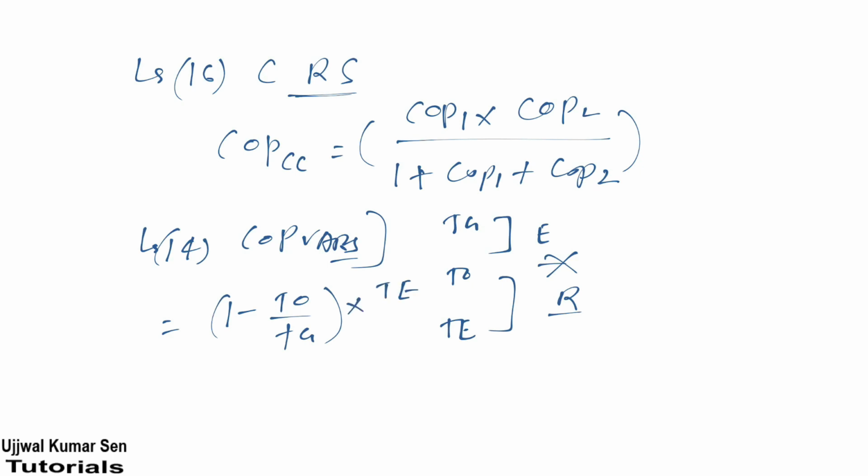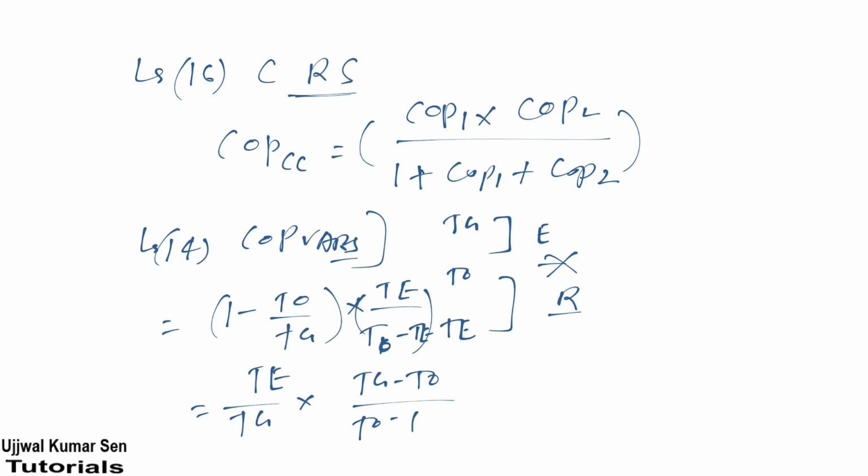And for the refrigerator, TE by (T naught minus TE). Now let's combine these together: TE by TZ multiplied by (TZ minus T naught) by (T naught minus TE). I have written it here. So this is the COP of VARS.